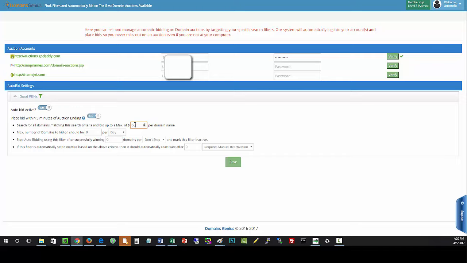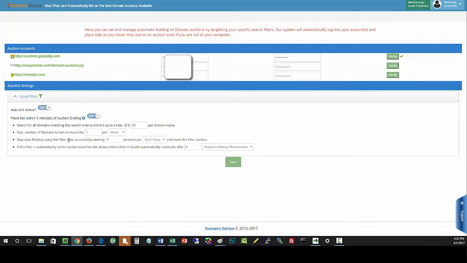Now we also have some safeties in here because we don't want your account to go crazy and all of a sudden you realize you spent $1,000 in one day. So the max number of domains to bid on, let's say I don't want to bid on any more than 2 per week. You can select month, day, week, whatever you want here, but I'm just going to do 2 per week. That's the most I'm willing to bid on.